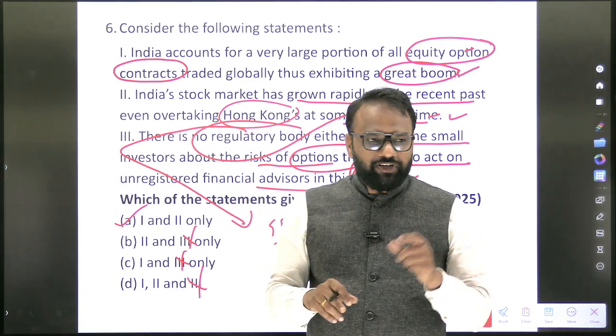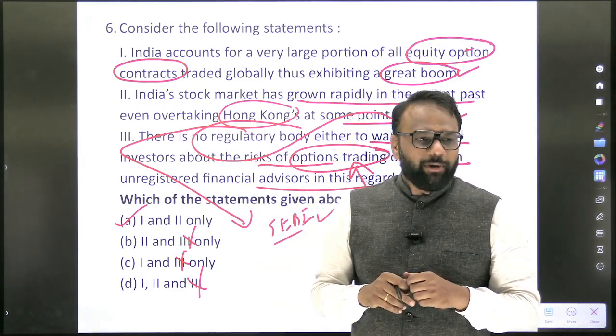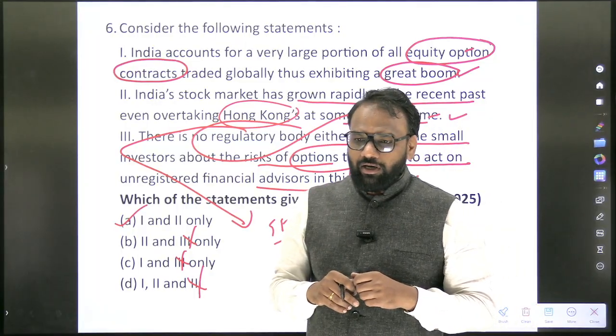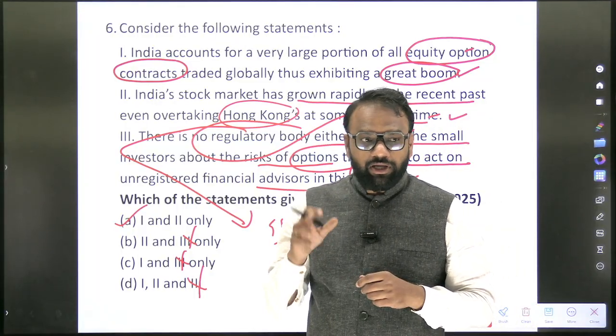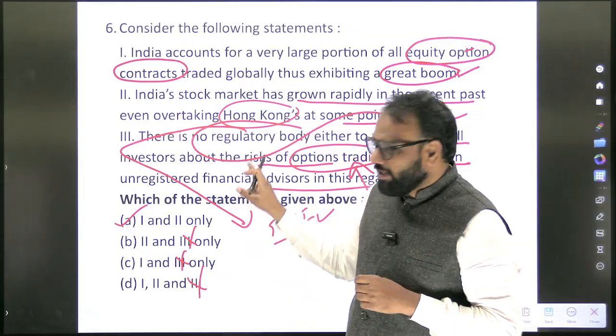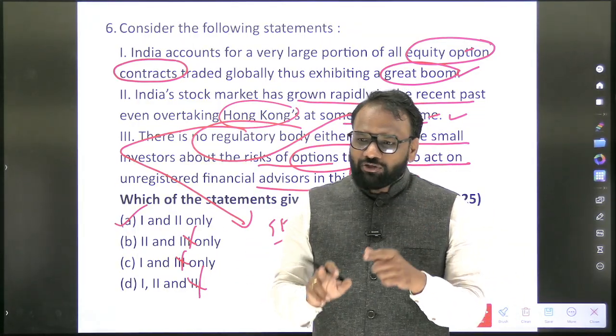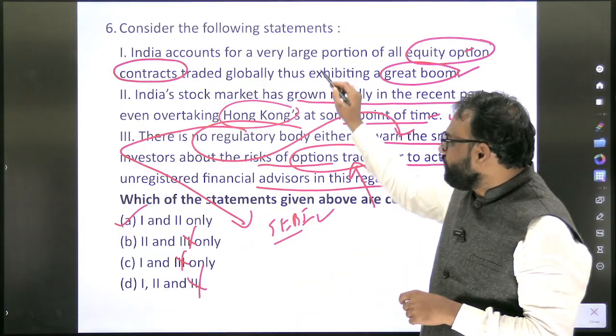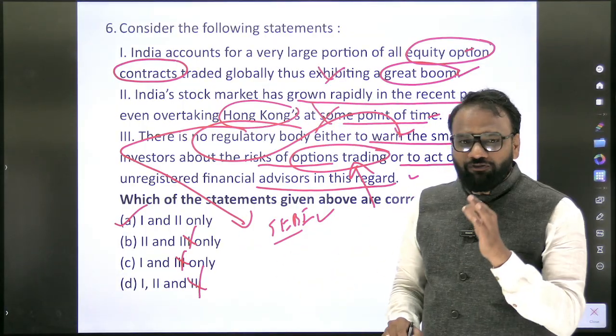Next, the second one, which we discussed about the RBI: buying and selling, that is sources of income. There also they can set such kind of questions, how many of the above are correct. But here they are not going to set such options. So for 2026 also, you are not going to focus on the first and second option. You will only focus on the third one.